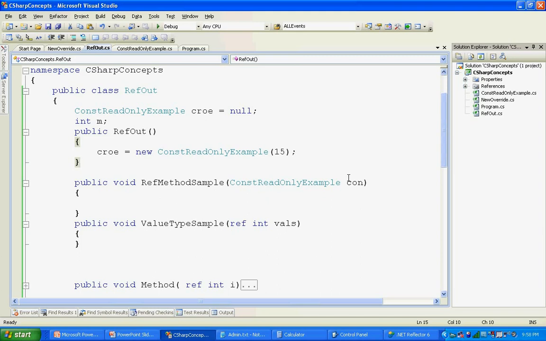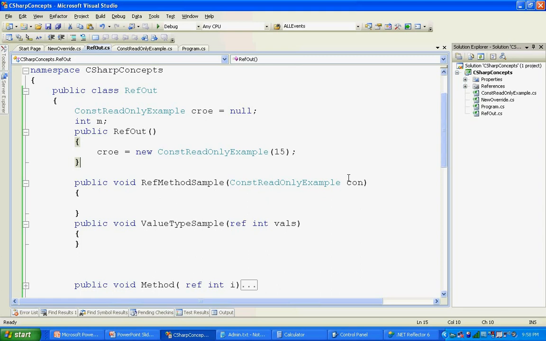Any other value types, like integer, bool, double, long, string, or anything you pass, those are value types. In that case, you are just passing another copy of that value. Only for objects, as the reference type, when you pass the object as the input parameter, you are basically passing the address of the object.